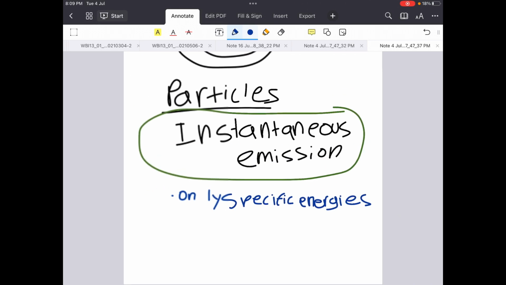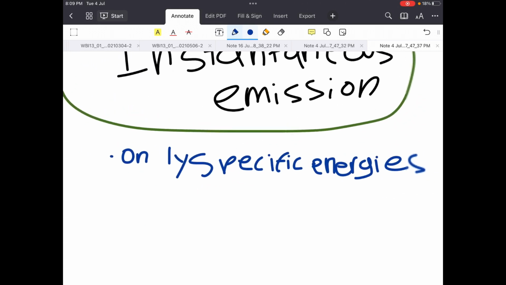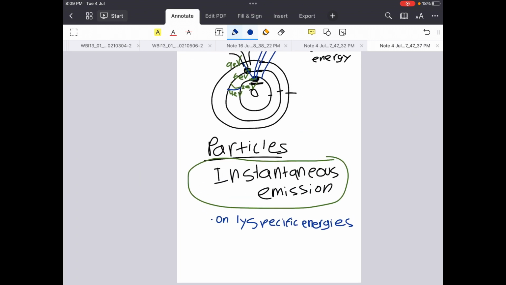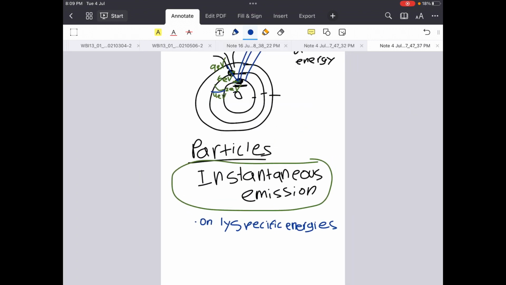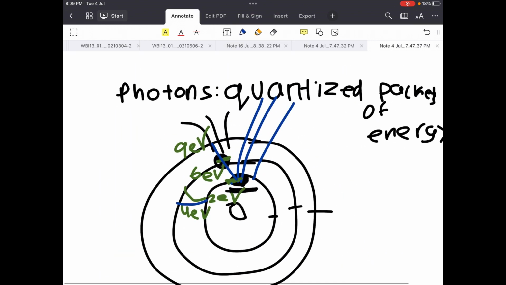While in a wave, over time, the energy of the wave builds up. So let's say you have photons coming in at 5 electron volts.